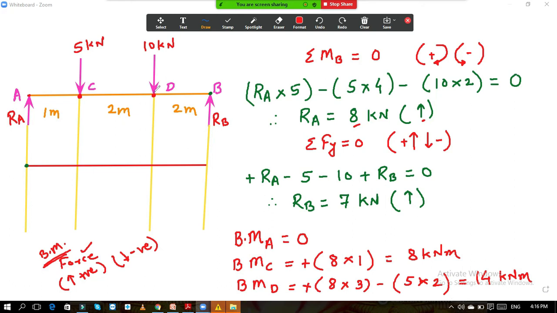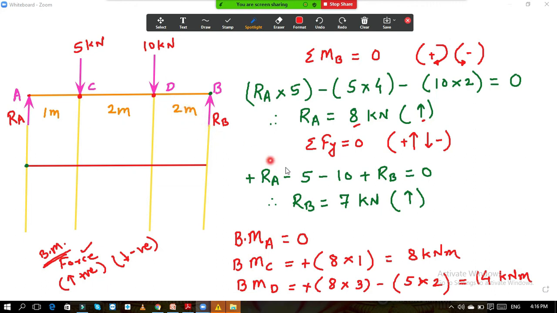Same thing is there if you consider the right hand side equilibrium. We will orally do the calculation. Now what is the value of RB? The value of RB is 7. What is the distance of RB from point D? The distance of RB is 2 meter.